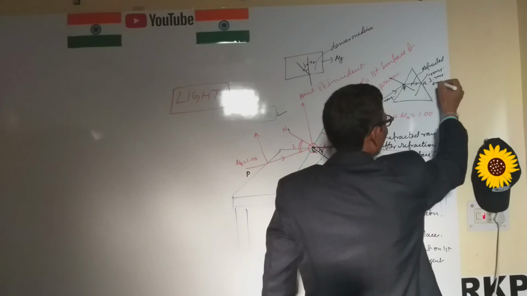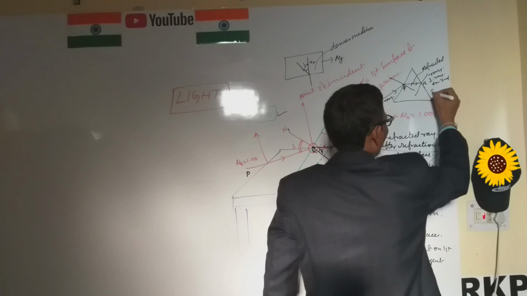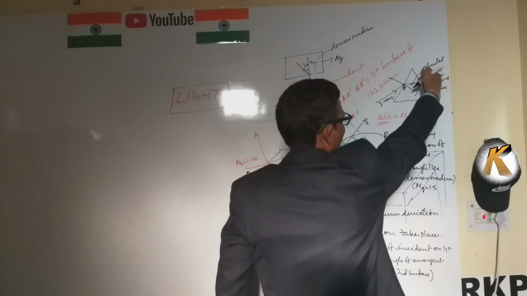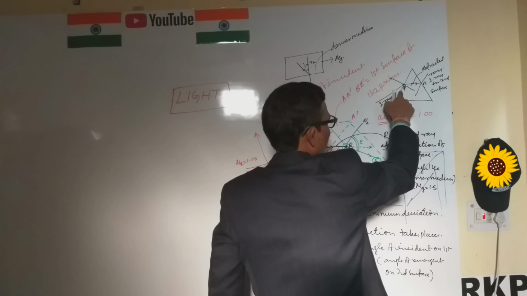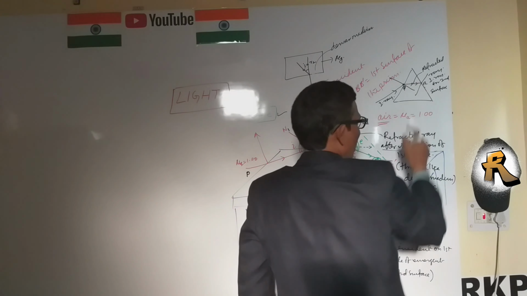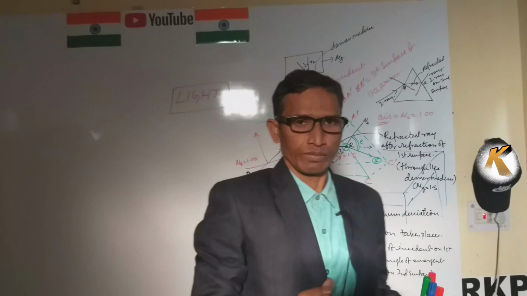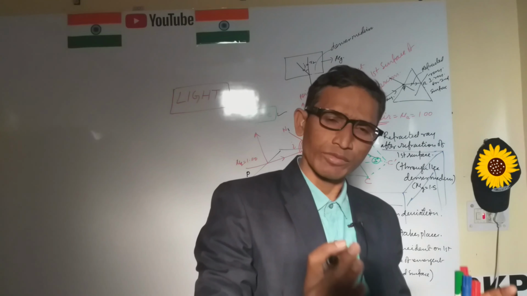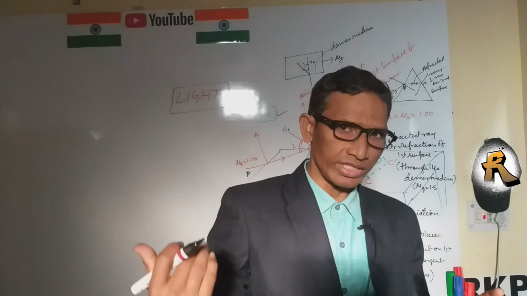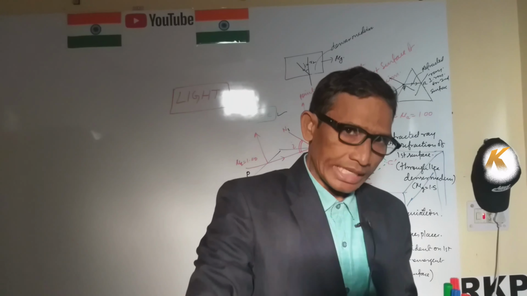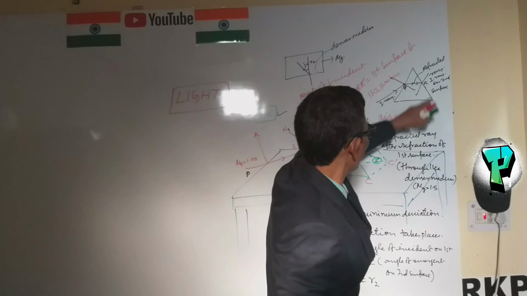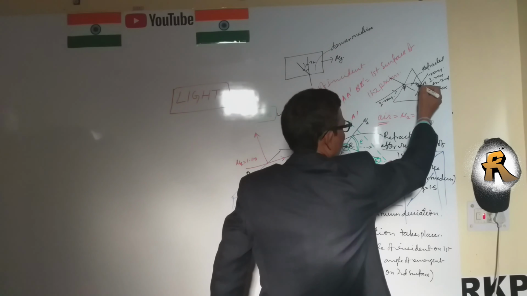So the refracted ray for the first surface is equal to the incident ray for the second surface. We just name this one the same. Both are the same, so we consider this the refracted ray R2.